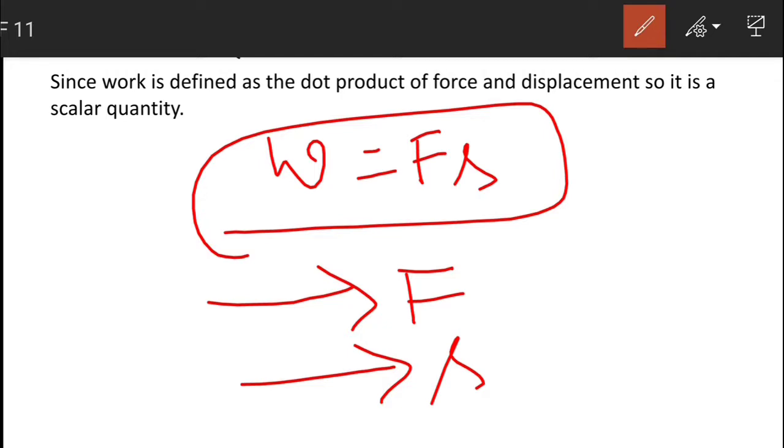So in next part we will see the derivation for that, and also the various types of work as positive work, negative work and zero work.